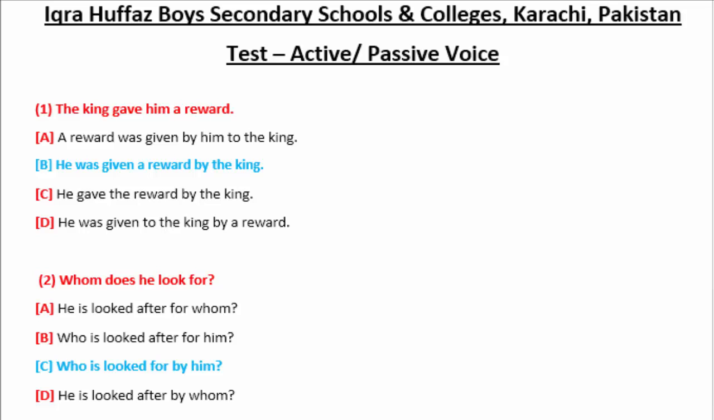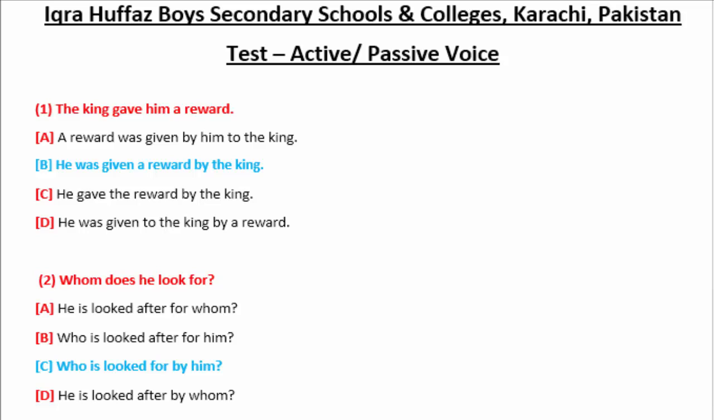As you can see, the king gave him a reward is a sentence from past simple. So when we convert this sentence into passive voice, we use was as the helping verb of the passive voice, and we use the past participle form of gave, like given.